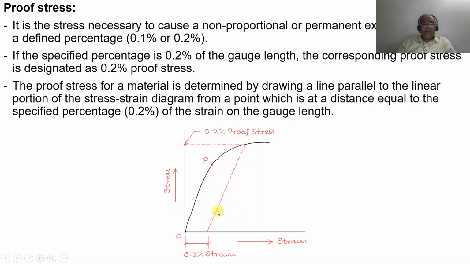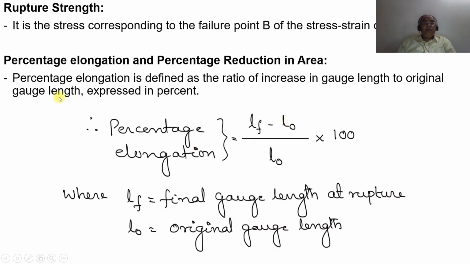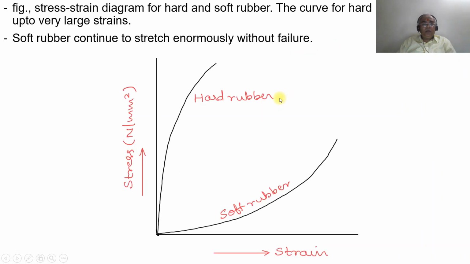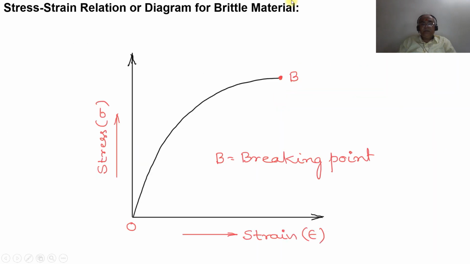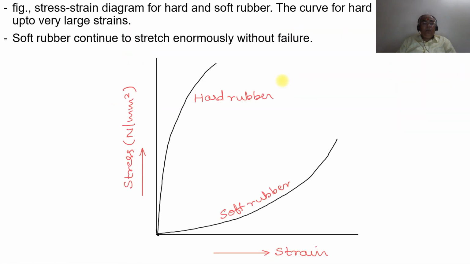So here you have this. This is how you are going to get adjusted to this point. Then you have the rupture strength. It is the stress corresponding to the failure point B of the stress strain graph. So this is what we talk about on the stress strain curve, at B, which is the rupture strength.